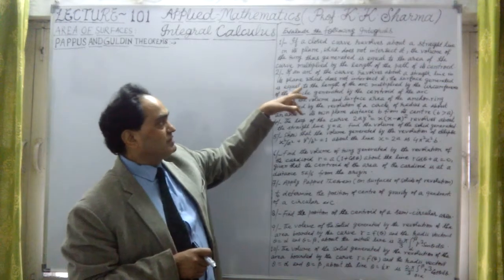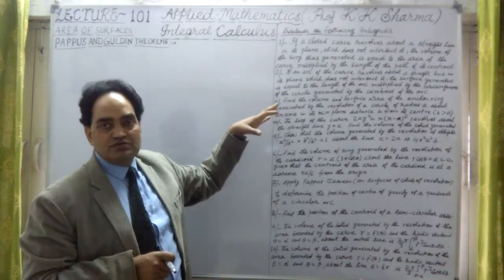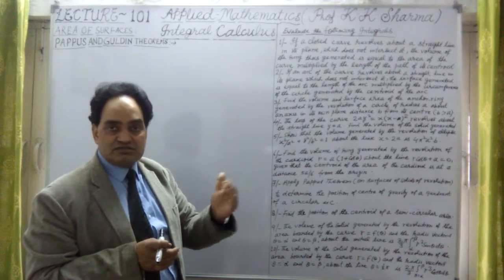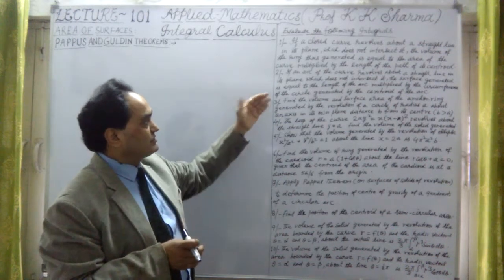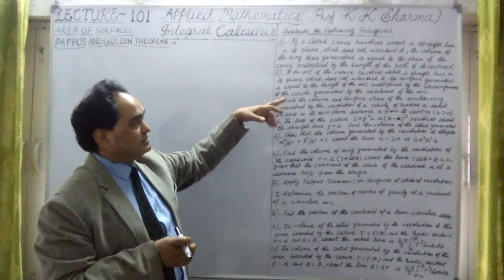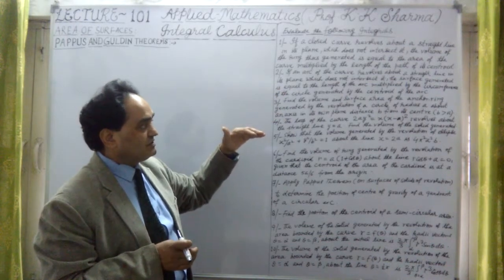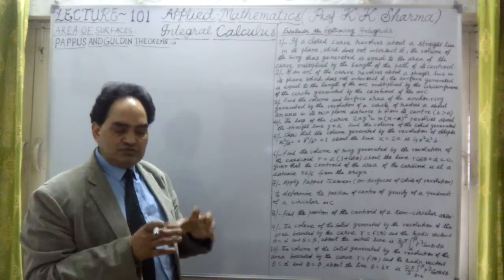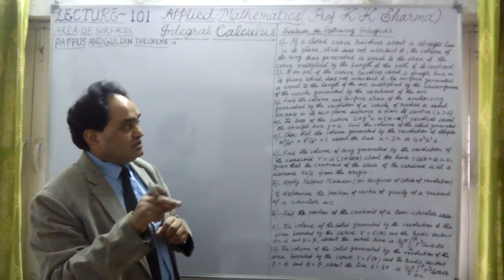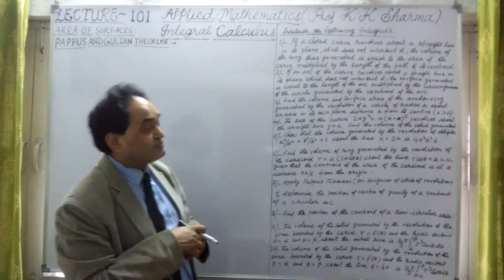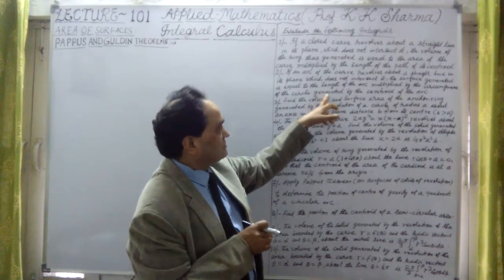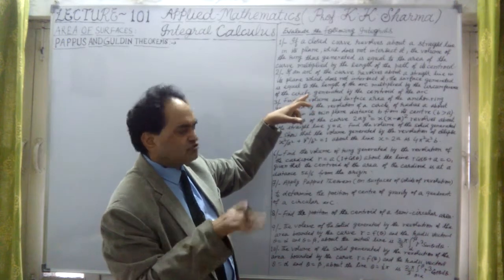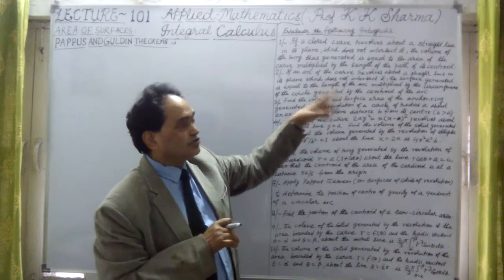The second is this: if an arc of a curve revolves about a straight line in its plane which does not intersect it, then the surface generated is equal to the length of the arc multiplied by the circumference of the circle generated by the centroid of the arc.